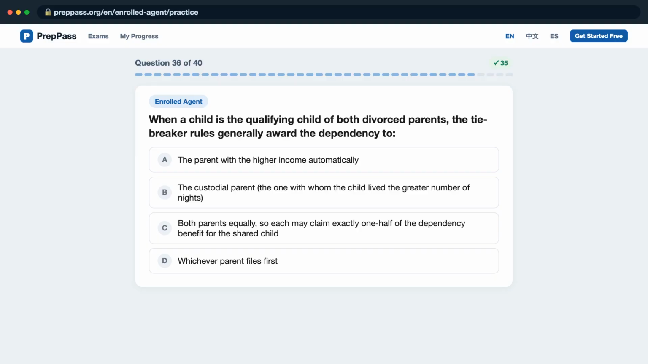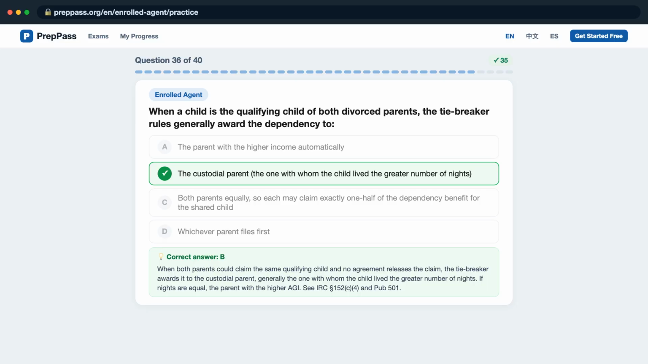Question 36. When a child is the qualifying child of both divorced parents, the tiebreaker rules generally award the dependency to, is it A, the parent with the higher income automatically? B, the custodial parent, the one with whom the child lived the greater number of nights? C, both parents equally, so each may claim exactly one half of the dependency benefit for the shared child? D, whichever parent files first? The correct answer is B.